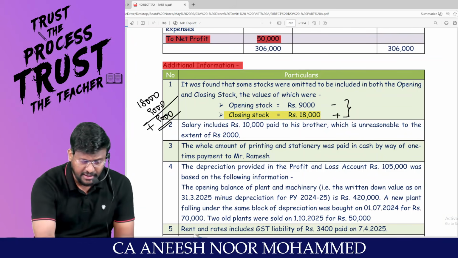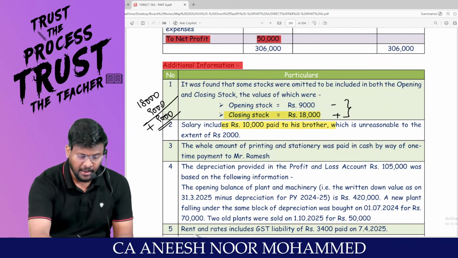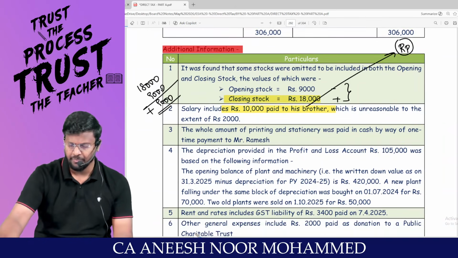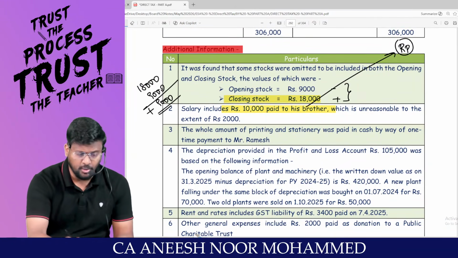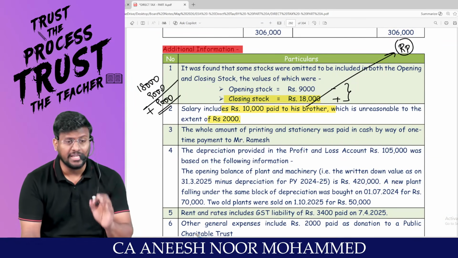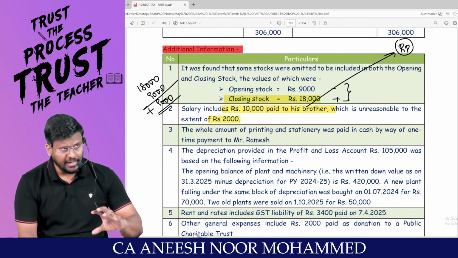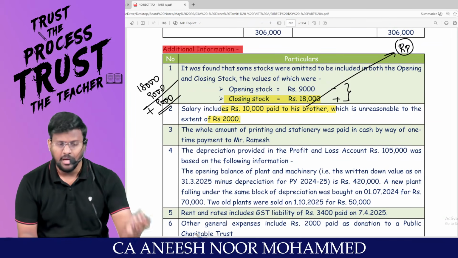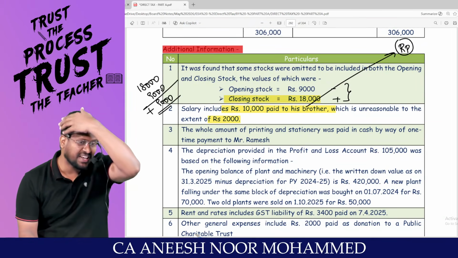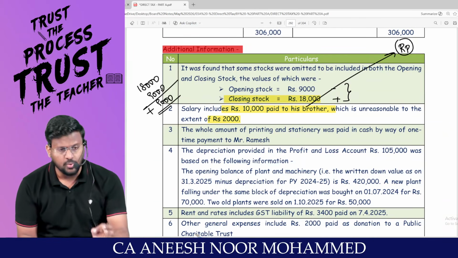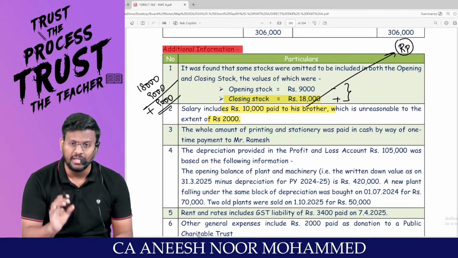Salary includes 10,000 paid to his brother. As we all know, a brother is a related party, which is unreasonable to the extent of 2,000. As per 40A subsection 2, related party transaction: if you make any expenditure to a related party, and such expenditure is unreasonable, to that extent we should add it back. That means that 2,000 should be added back as per 40A subsection 2.